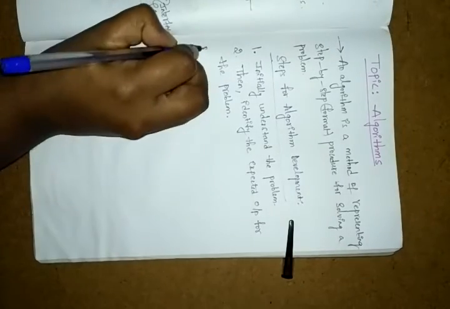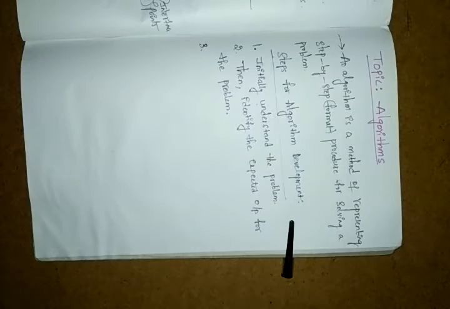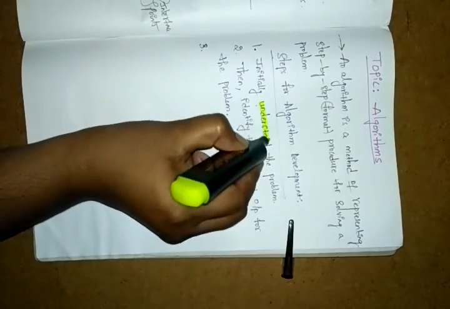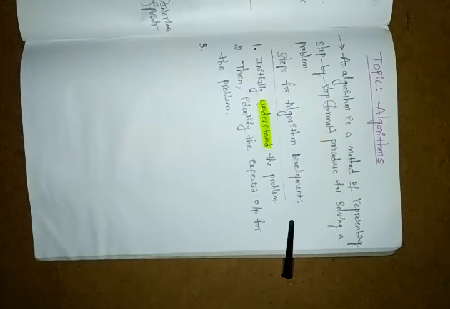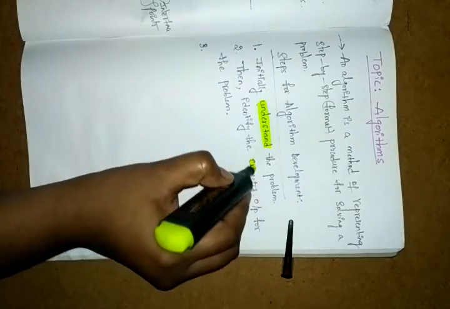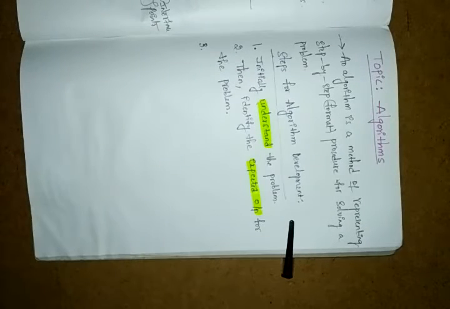Once your expected output is done, in the first step we are doing the understanding. Don't forget, after the completion of understanding, we are expecting the output. Whatever problem you got, for that you have to expect the output. And next, in the third step, identify the necessary input for the problem.